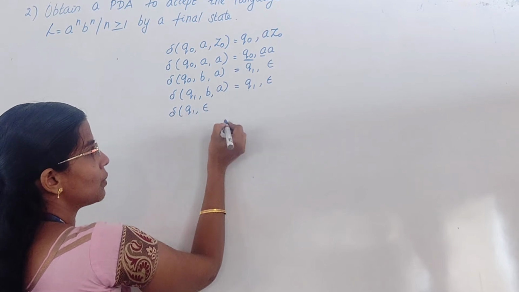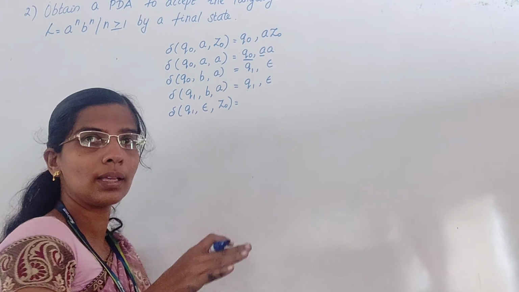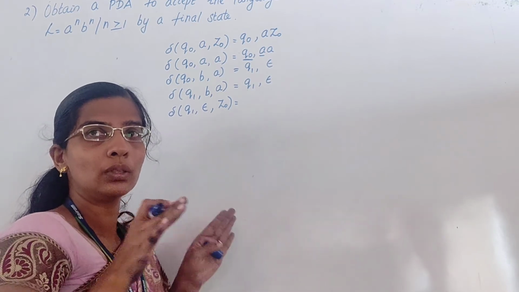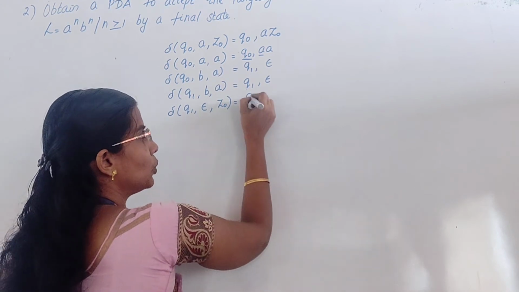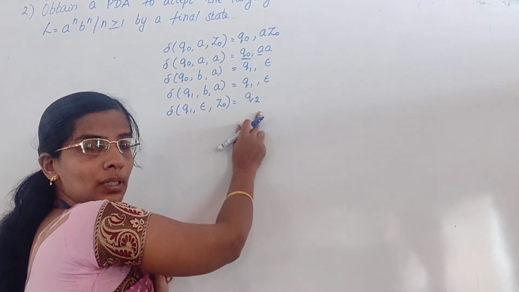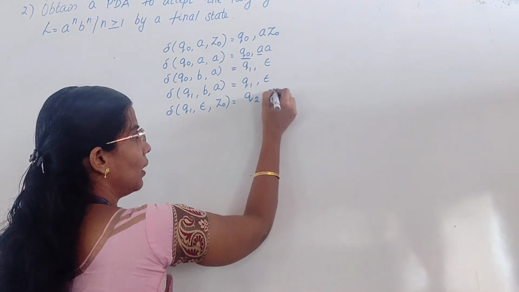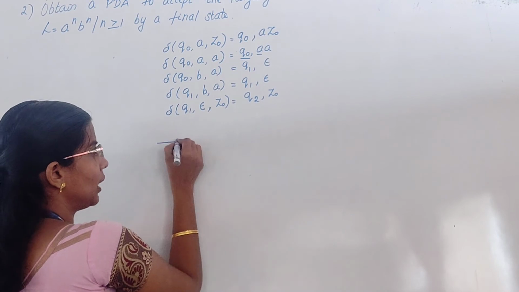And if your input symbol is empty and your stack top is empty, both getting empty at the same time, you can conclude I have an equal number of A and B. So you can move to your final state, make a state change, keep this as a final state, and conclude. How to draw the transition diagram?